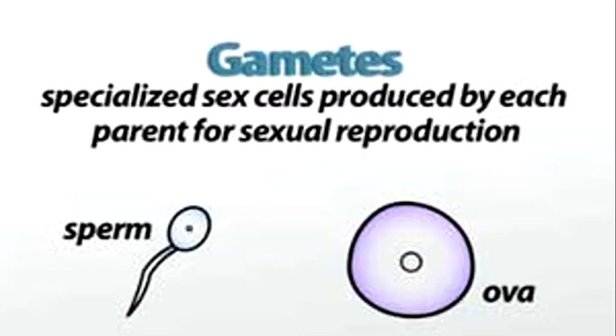A male and a female each have special organs for reproduction. Organs in the male are different from the female. Human reproductive cells are called gametes, and they are made by the male and female reproductive systems. Male gametes are called sperm, and the female gametes are called ova or eggs.